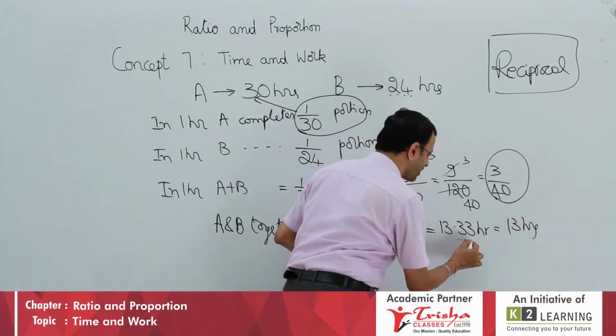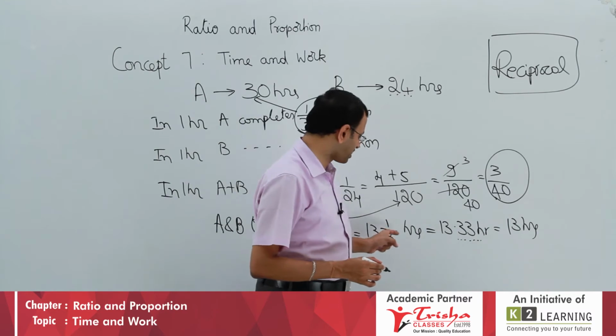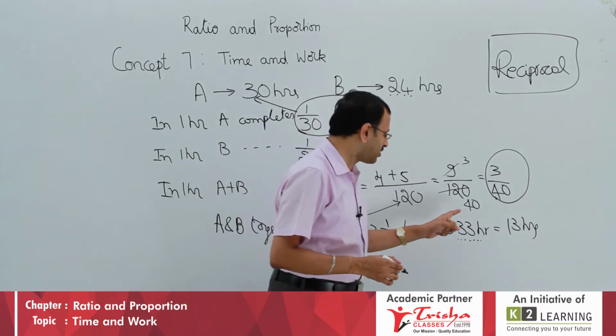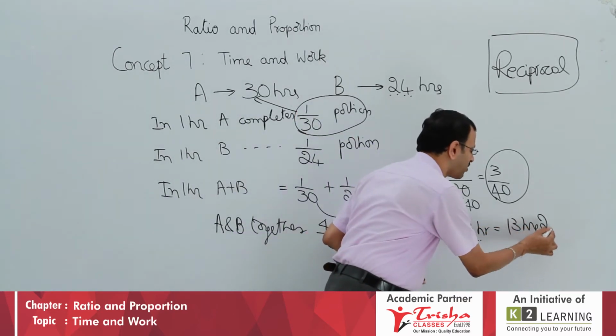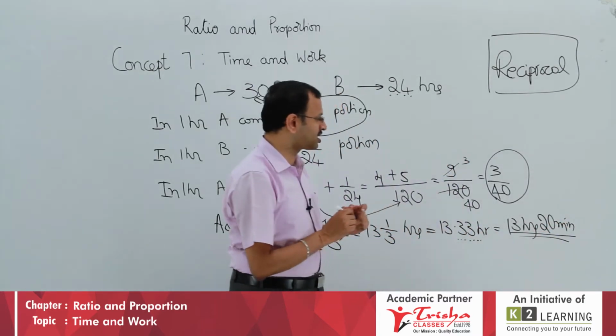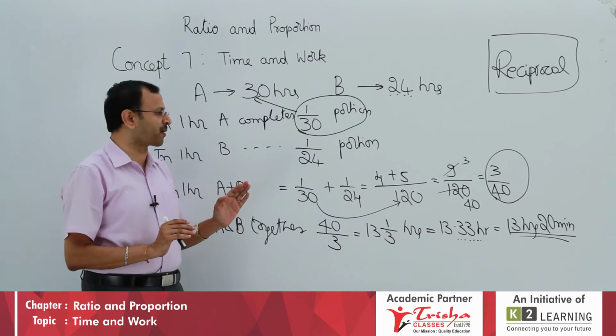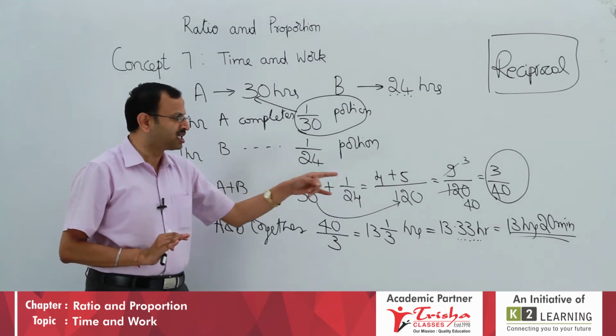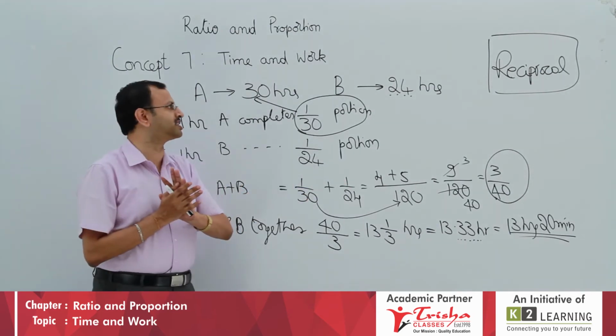This decimal we can make as 0.33. 1 by 3 is how many minutes? 1 by 3 into 60, it will be 20 minutes. So, the last concluding answer: A and B together can paint in just 13 hours 20 minutes.